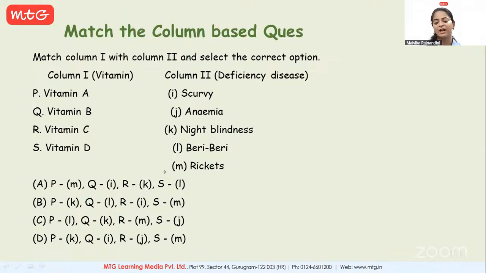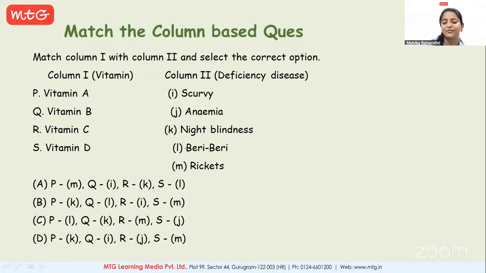Now we have Abhidanya. Yes, correct pronunciation? Please tell the answer, beta. Ma'am, option B. Okay. Let's check. Vitamin A deficiency would lead to night blindness.